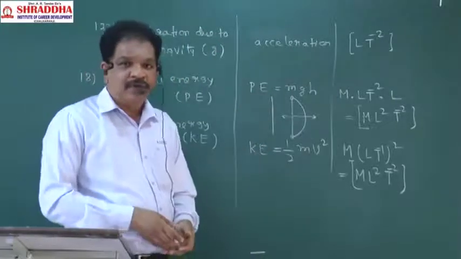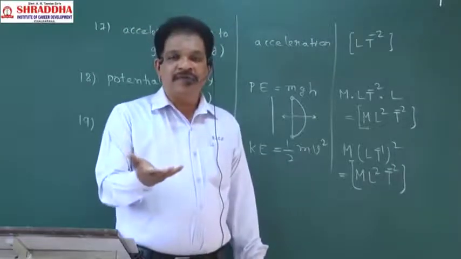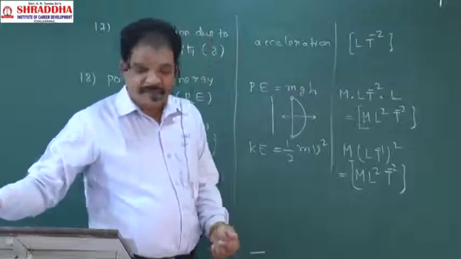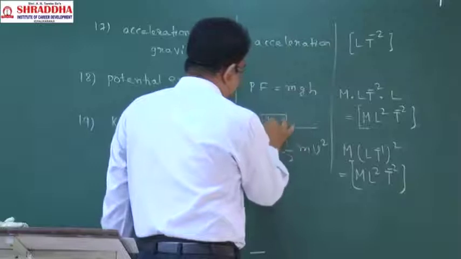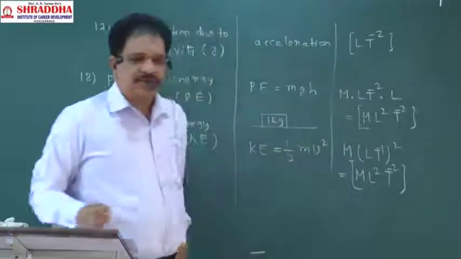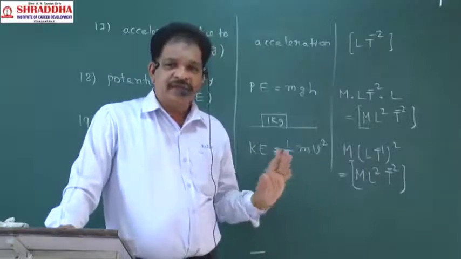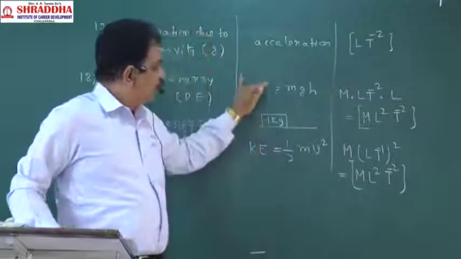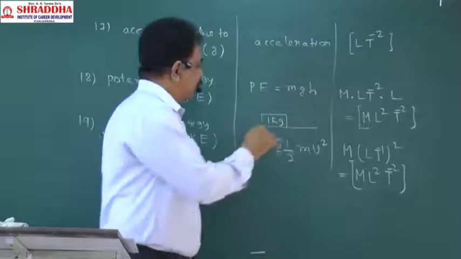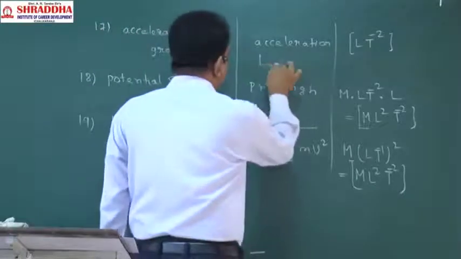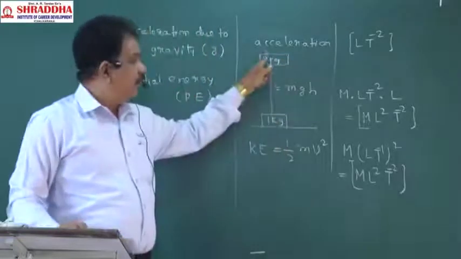For example, one stone is there, one 5 kg stone. It is on the earth surface. Let us take 1 kg. The 1 kg stone is there on the earth surface. It is not having any energy. We lifted this stone to some 8 feet height. There it will have energy.